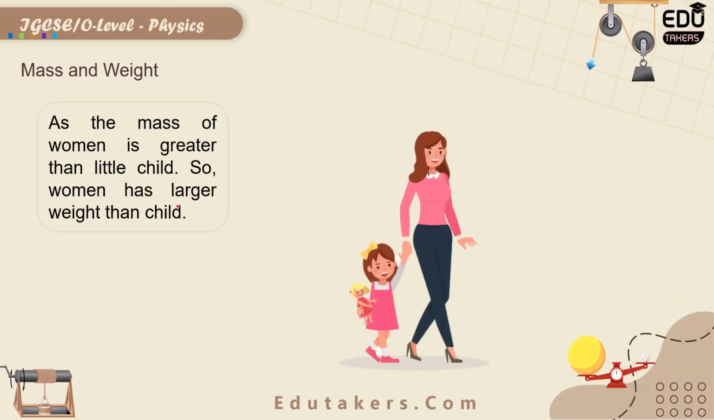Here you can see that there is a woman who carries a child with her. First of all, the weight of the child is very small as compared to the weight of the woman. It is because the mass for the woman is larger and the mass for this child is small. When the mass for the woman is larger, it means that the weight for that woman would be larger as compared to the weight of the little child. So it's given here, as the mass of the woman is greater than the little child, the woman has larger weight than the child.